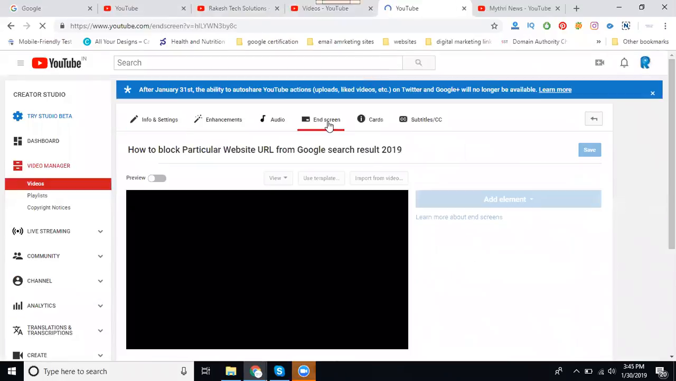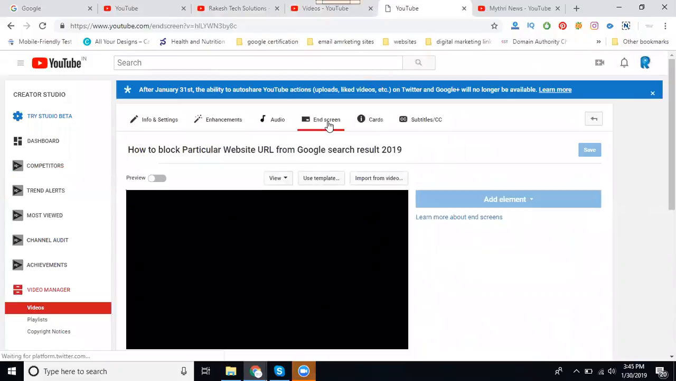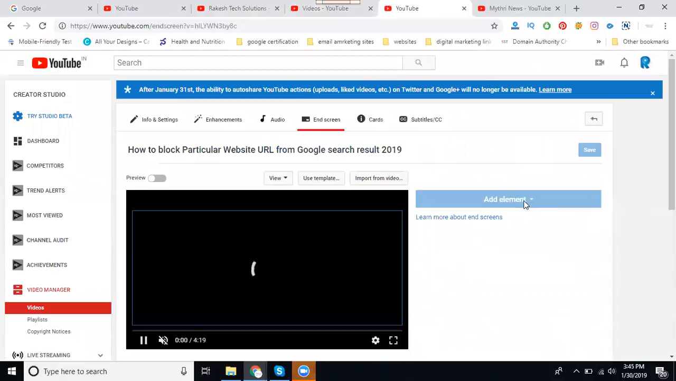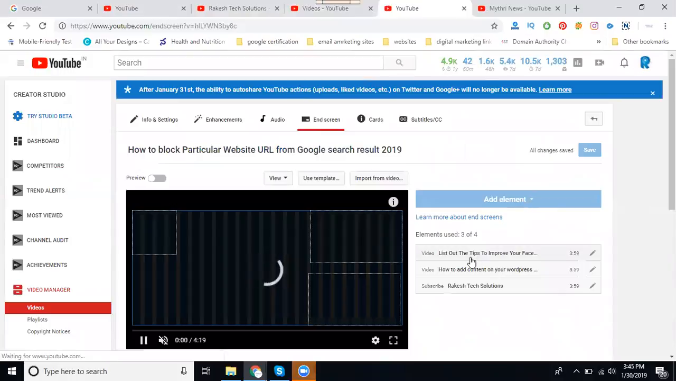We can add an end screen for four reasons, and we can add only four elements on your particular end screen. First of all, what parameters can we add to your end screen?